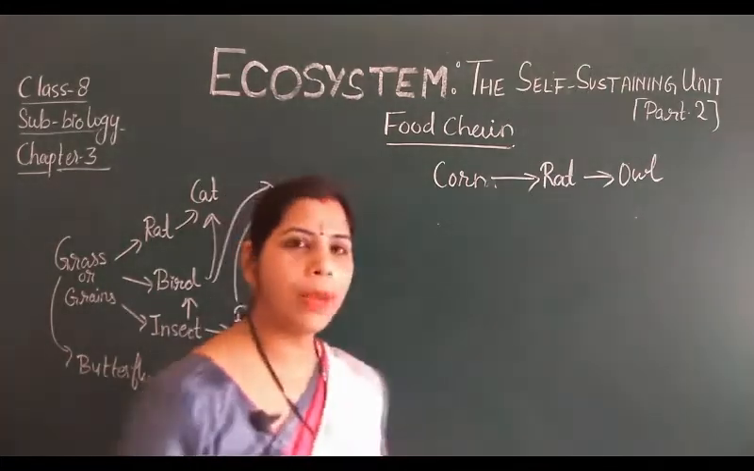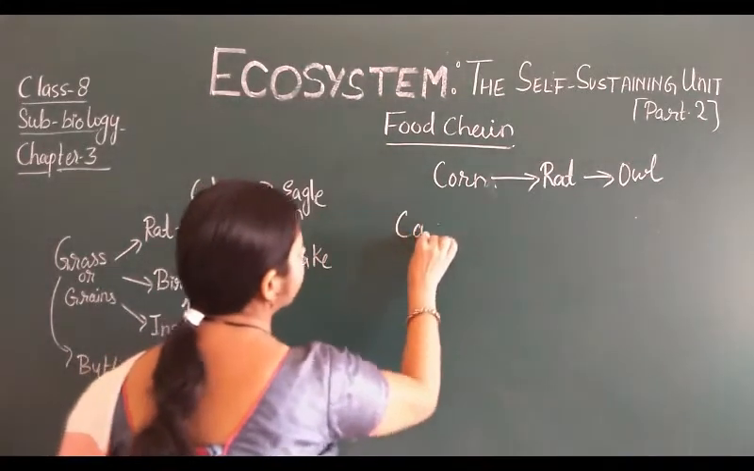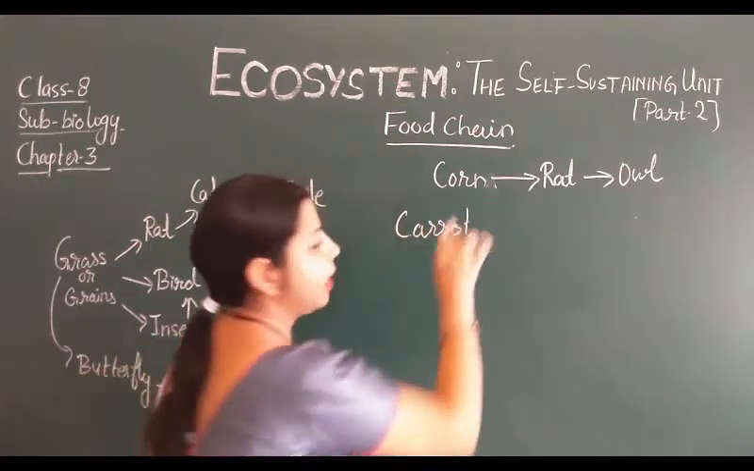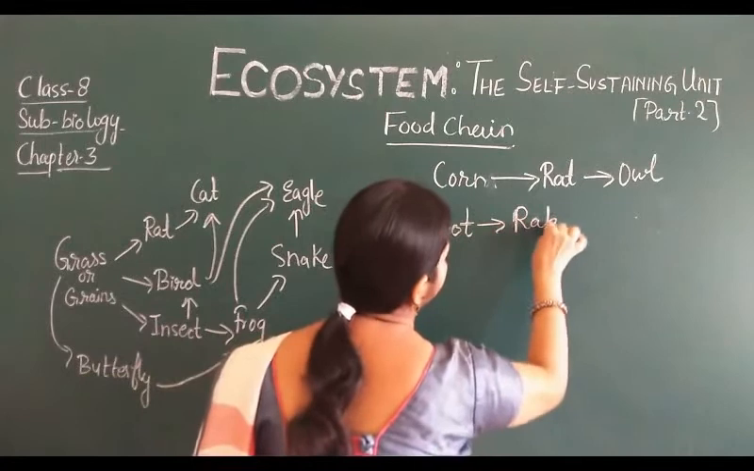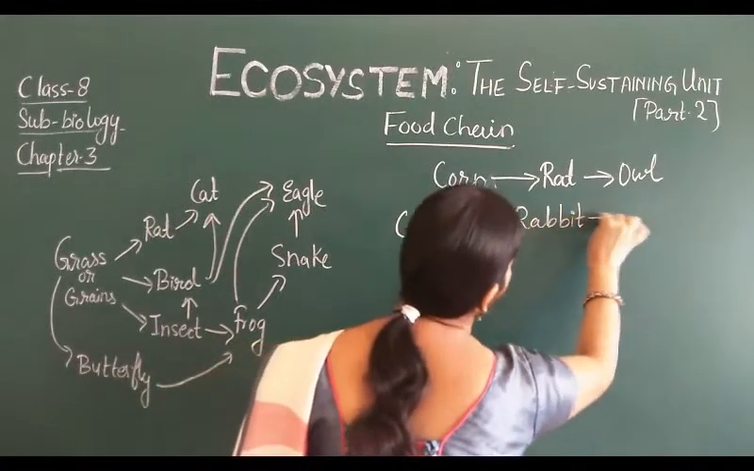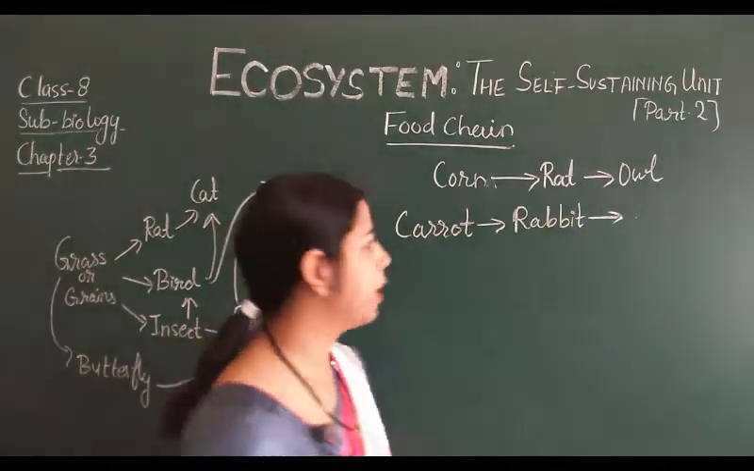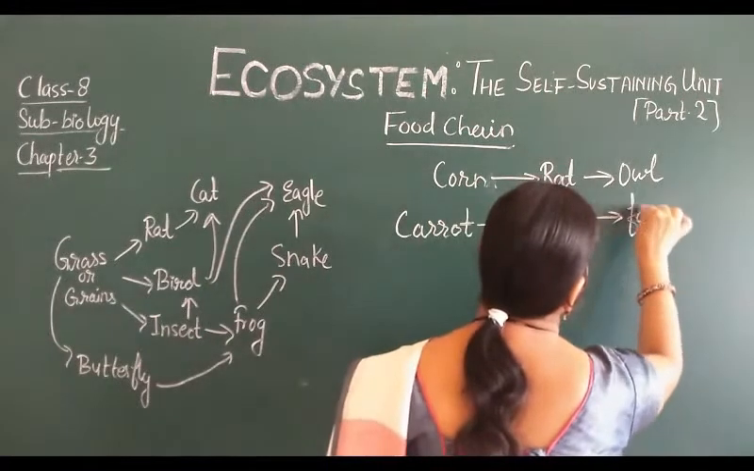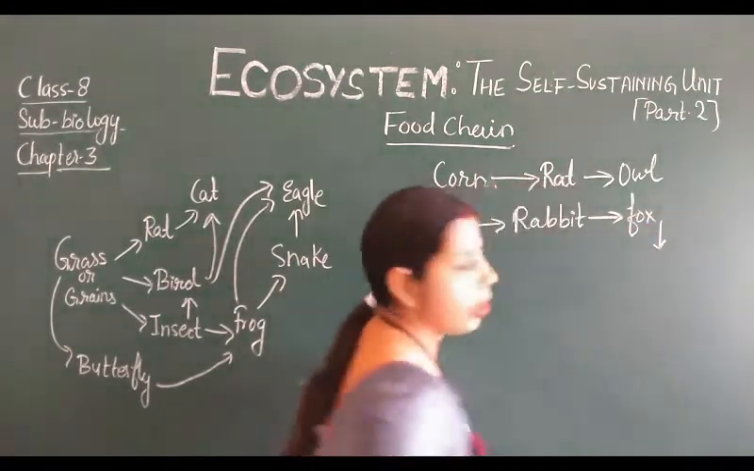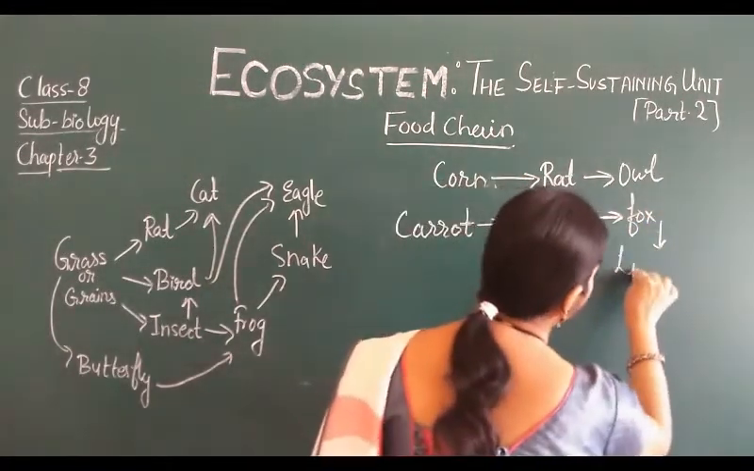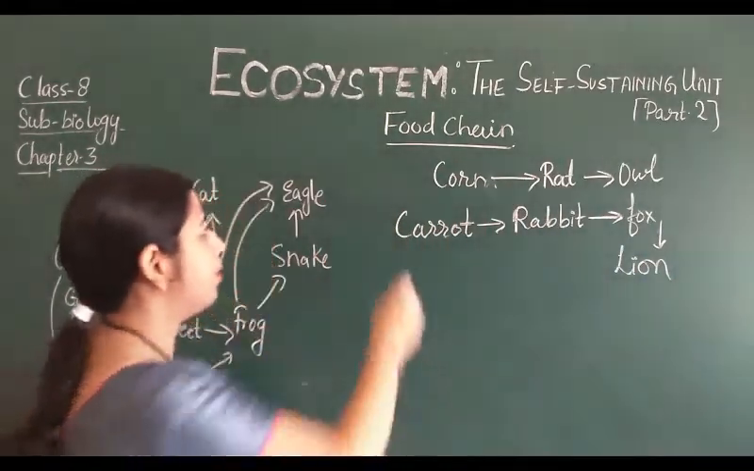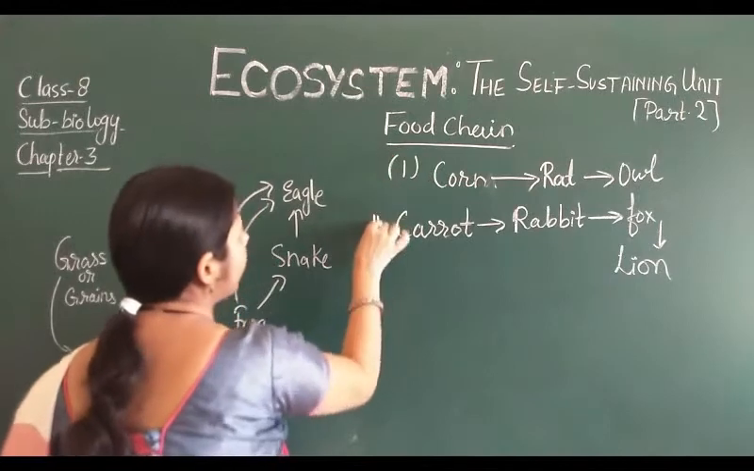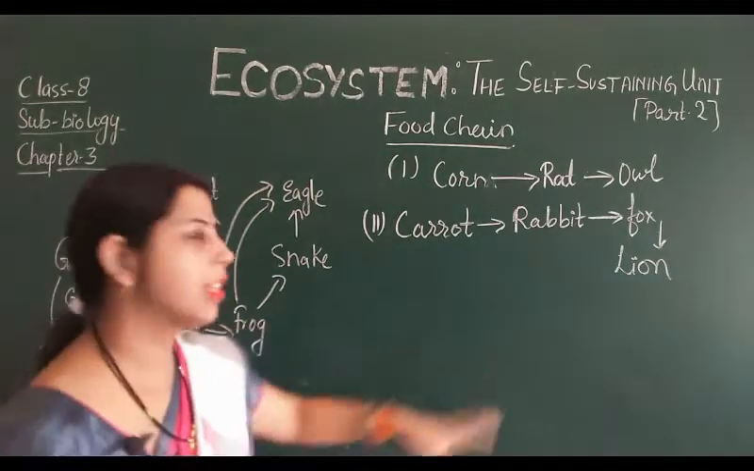Another food chain I am going to write will take 4 steps. Suppose carrot is there, carrot is consumed by the rabbit. The rabbit is consumed by the fox, and the fox is consumed by the lion or tiger, anyone. That means this is the 4-step food chain. One is the 3-step food chain, one is the 4-step food chain.